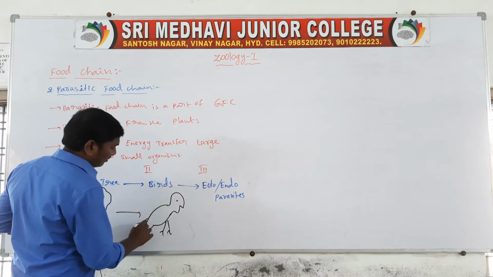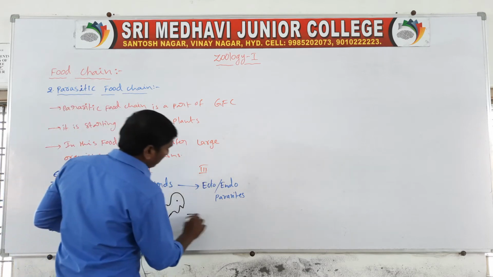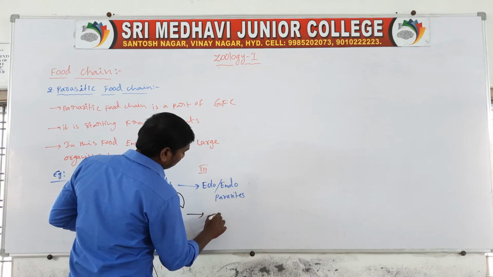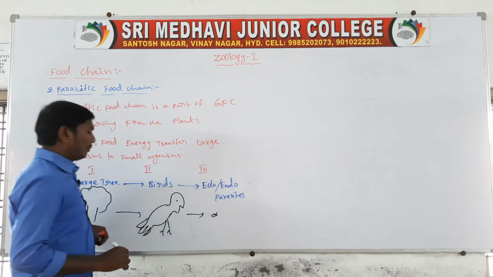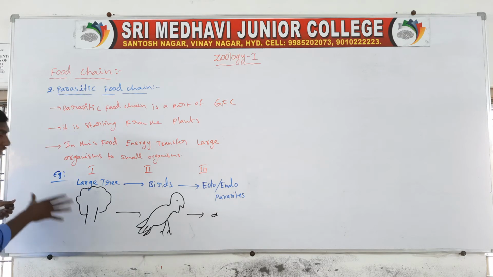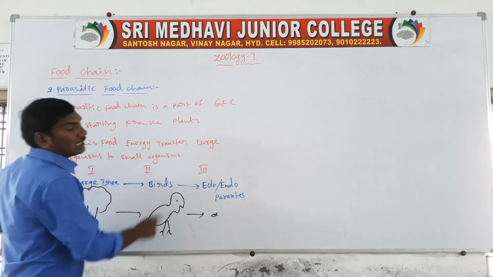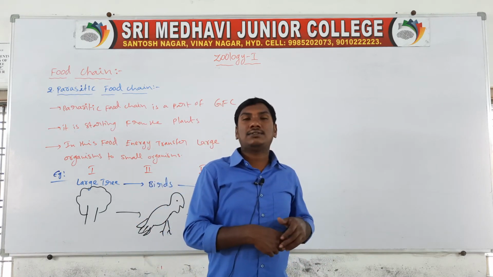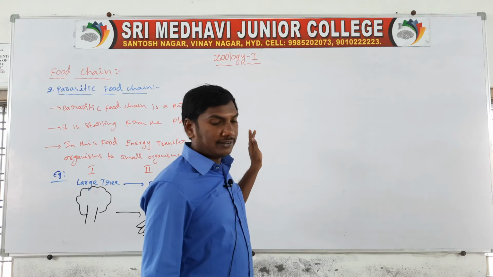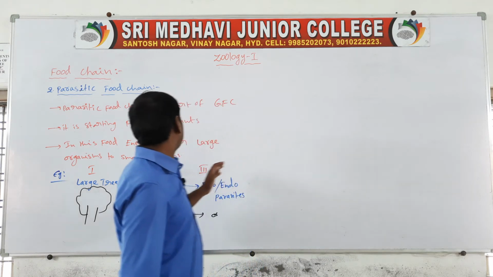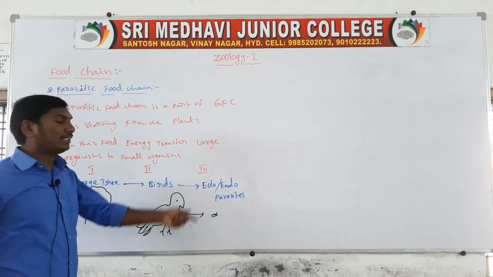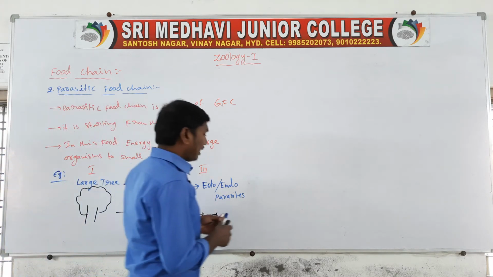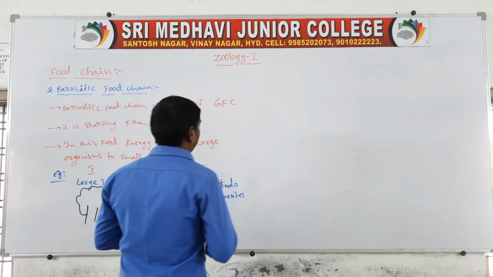Next, birds to the small ecto and endoparasites. Energy transfers from large-sized organisms to small-sized organisms. Large tree, birds, ecto and endoparasites, so this is the parasitic food chain. Next, the third one: the detritus food chain.